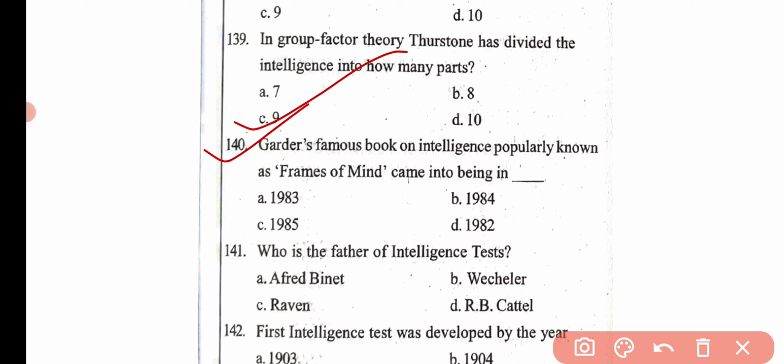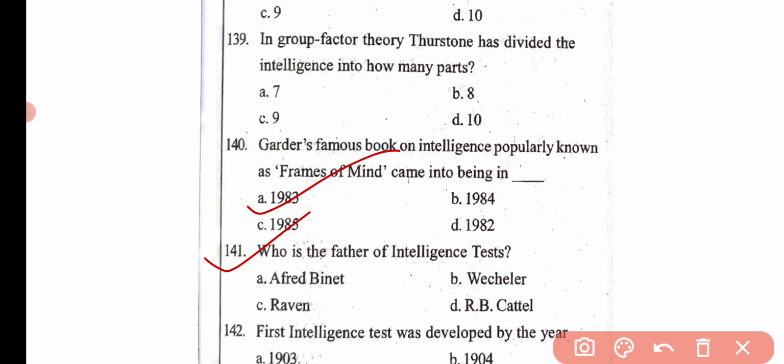Then the next question, Gardner's famous book on intelligence, popularly known as Frames of Mind, came into being in 1983, 1984, 1985, and 1982. Here the correct answer is option A, that is 1983.